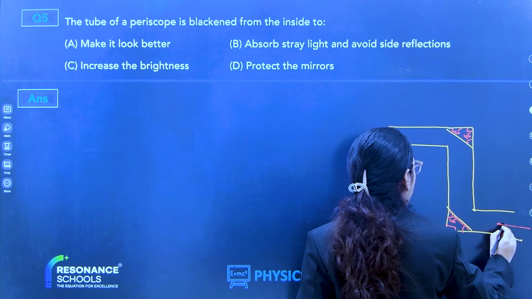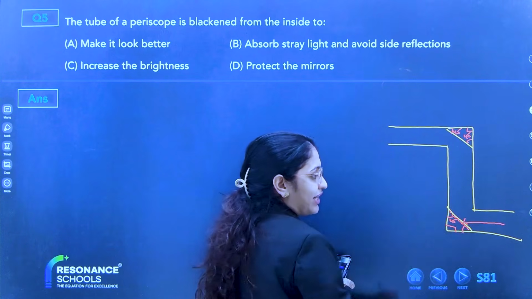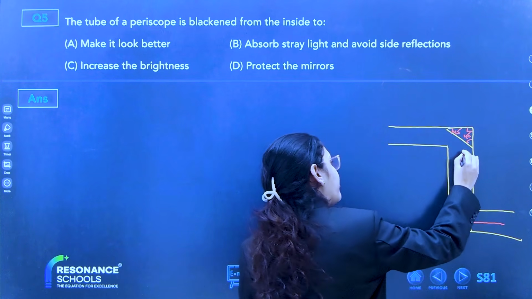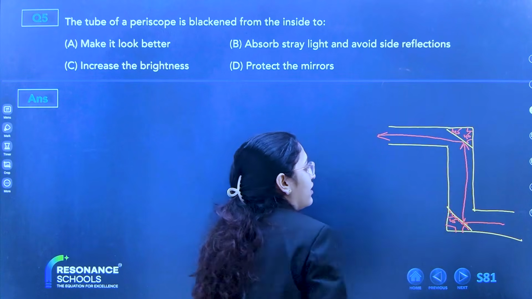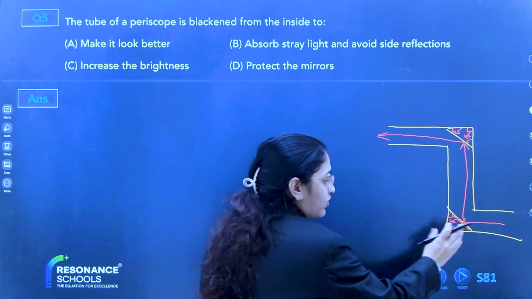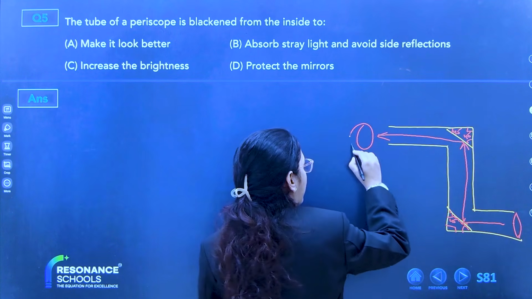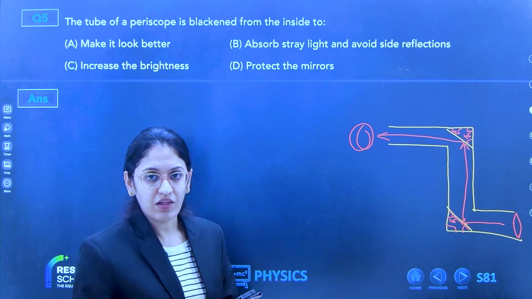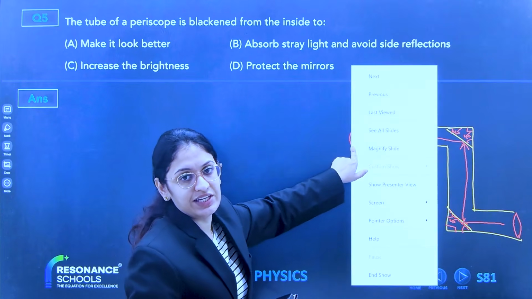Now, when we are seeing through this, the light that is moving gets reflected back, and again it gets reflected. So when we are seeing from here, we can see the objects placed here.